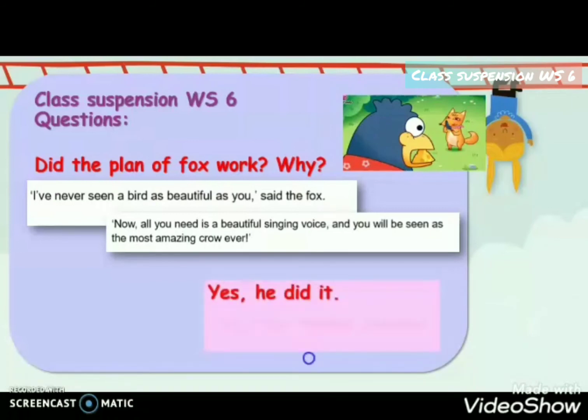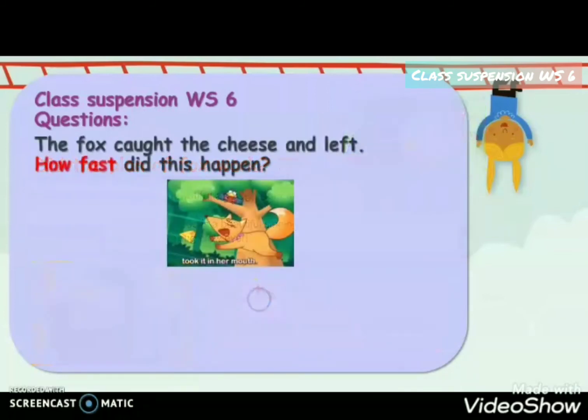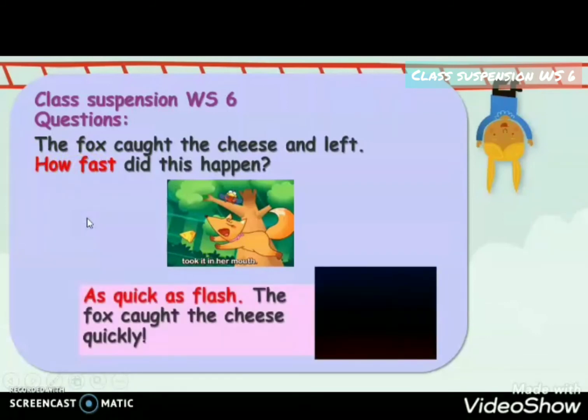Look, the crow looked pleased and it opened its mouth to sing. Next question. The fox caught the cheese and left. How fast did it happen? Yes, as quick as flash. The fox caught the meat quickly.